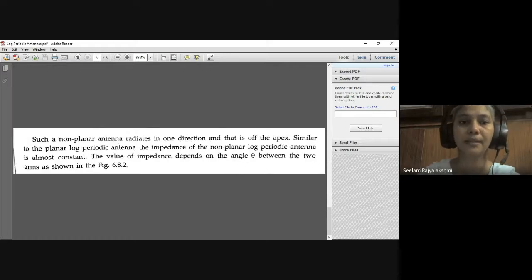Such a non-planar antenna radiates in only one direction, in the direction of the apex. Similar to the planar log periodic antenna, the impedance of the non-planar log periodic antenna is almost constant. That means impedance is the same, constant, for the planar and non-planar log periodic antenna. The value of impedance depends on the angle between the two arms. So this is about the log periodic antenna.